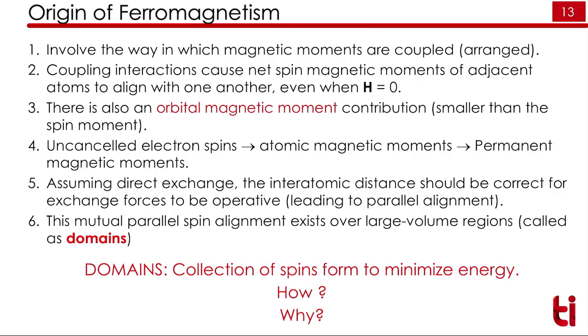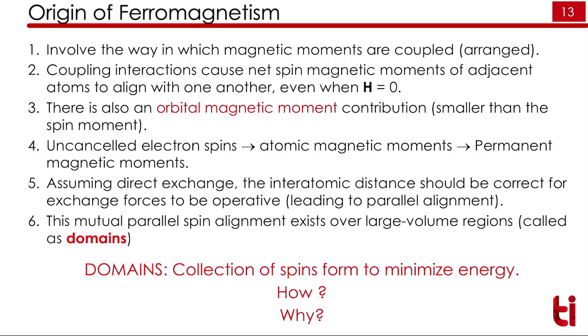So what is the origin of ferromagnetism then? Why is there a difference between ferromagnetic materials and paramagnetic materials? Here the difference is due to the alignment of the spins. The spins in ferromagnetic materials are aligned in a particular fashion, or aligned together up to a particular distance. That distance we can call domains.